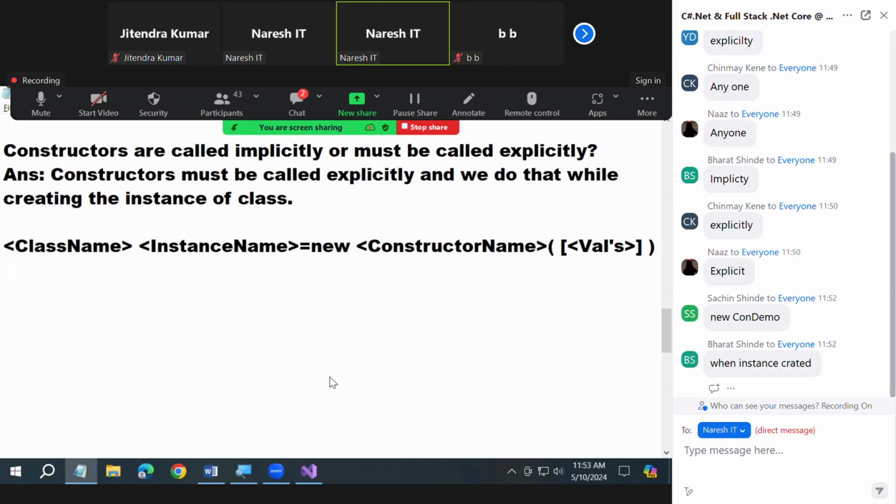Okay, sir, earlier you said class name. Yeah, on that day you didn't know what a constructor is. That's why I said class name. Is it wrong if I say class name there? When both have the same name, if I say class name there, what happened? If I say constructor name there, what happened now? Both are the same. But exactly, it is not class name, it is constructor name. But on that day, you didn't know what a constructor is. If I said constructor, you would be confused. That is why I said class name. You can see, watch.